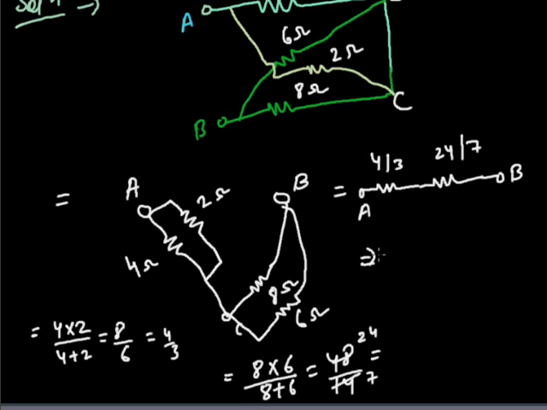So you can write it is a series combination. So 4 upon 3 plus 24 upon 7, this is your answer.